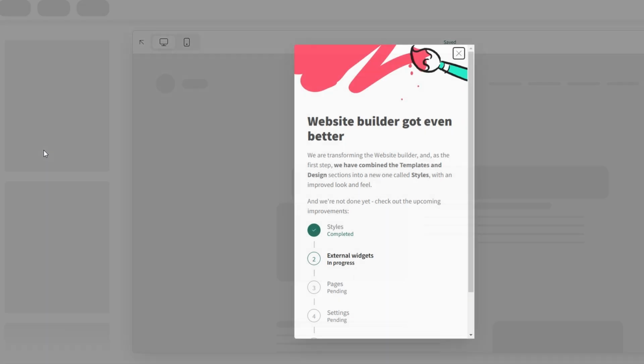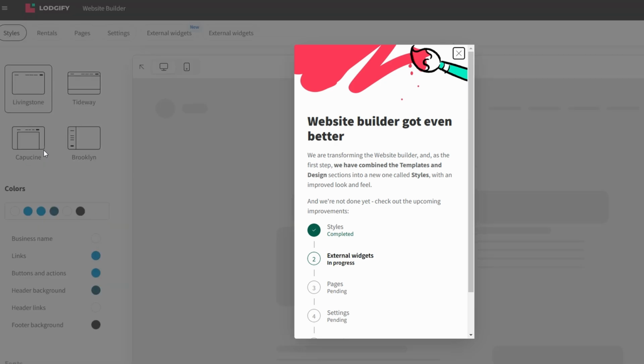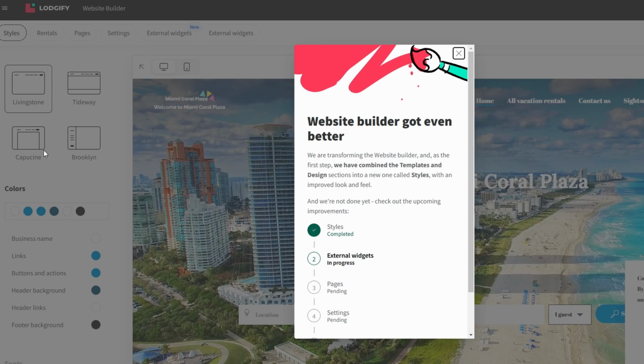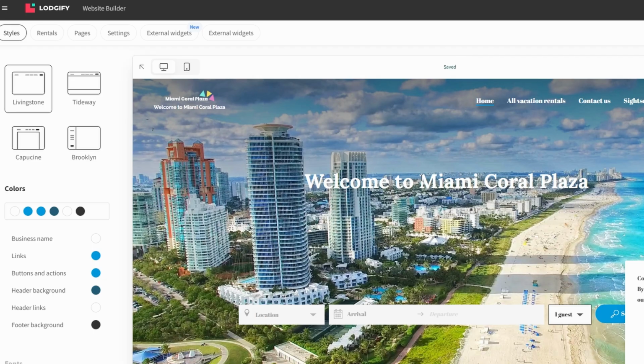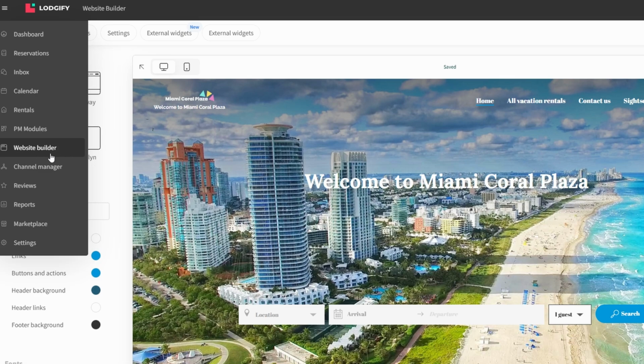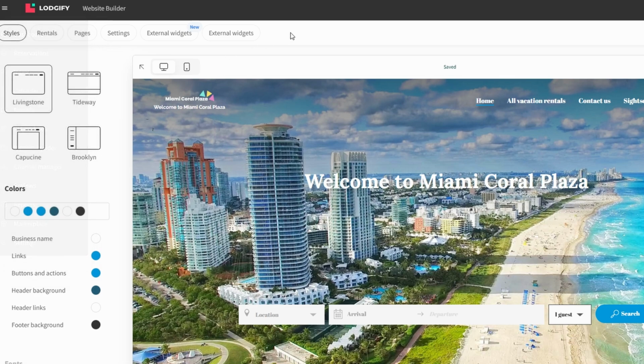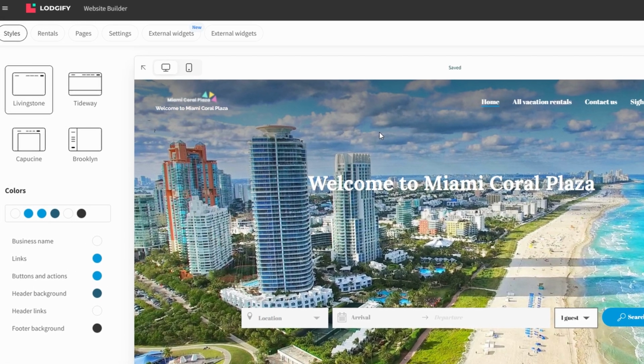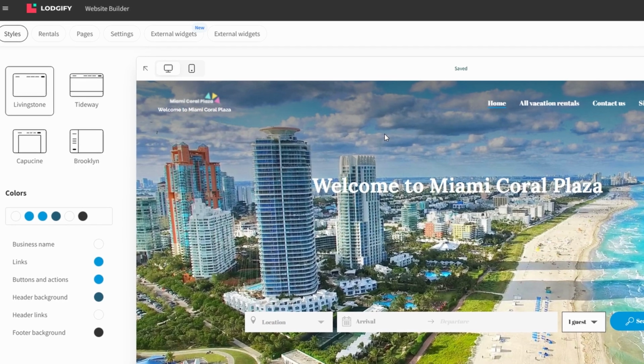No coding skills required. Whether you're new to web design or just want a hassle-free solution, the drag-and-drop interface makes it easy to set up and personalize your site. To begin, navigate to the Website Builder tab on your dashboard. You'll find a wide range of templates to choose from, each designed with various types of rental properties in mind.